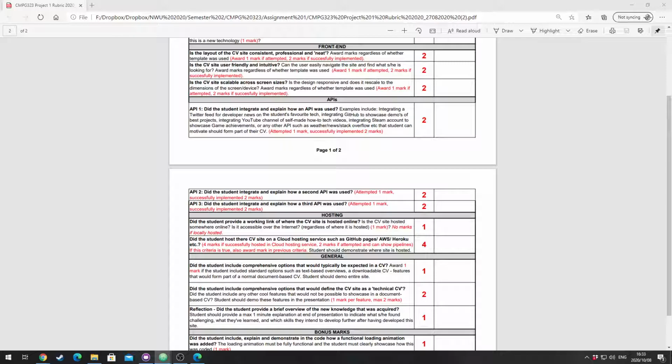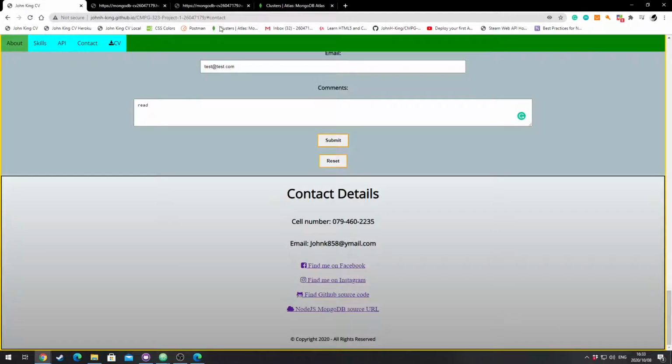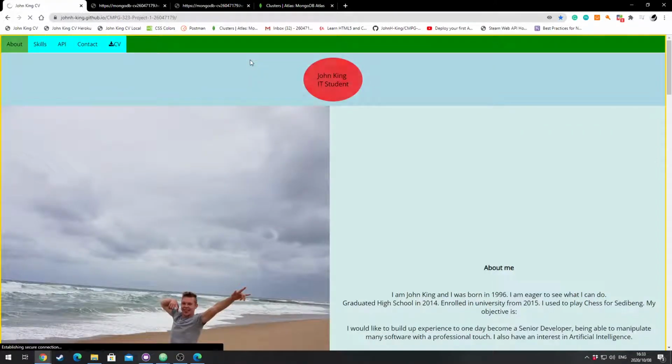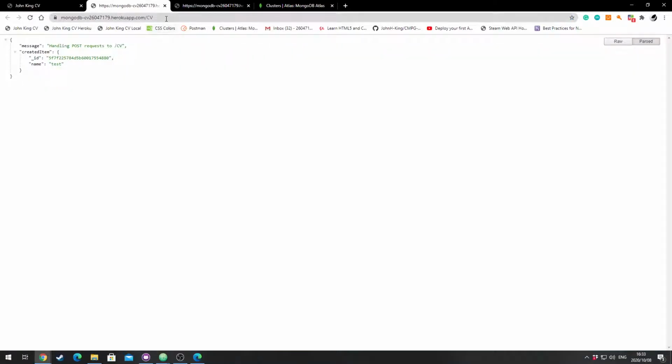Okay. So the CV is hosted exactly at this. The MongoDB is also listed here, but it's not as easy to access as GitHub, which is probably a better thing.